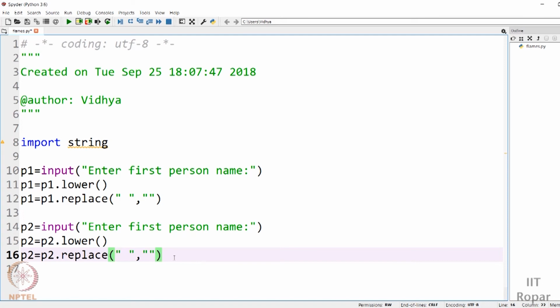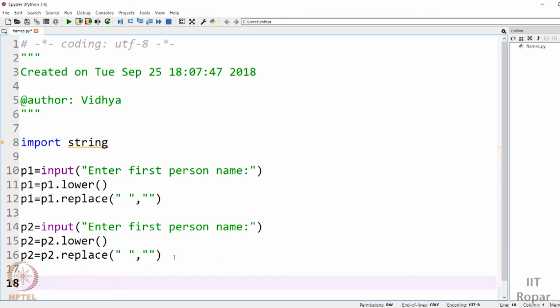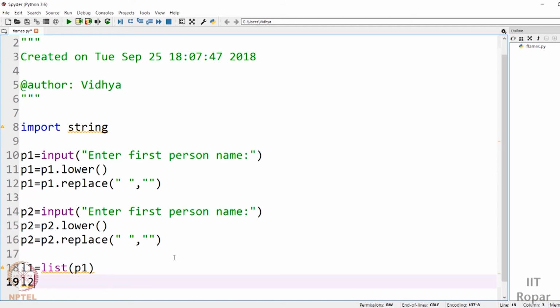Let me say L1 for list 1. L1 is nothing but the conversion into a list. How will we do that? Using the list function. List of the first person's name, P1. So you have the list of characters. Similarly, we want it for L2, the list of P2. The list of all the characters in P2, the person 2 name. So now we have the lists.